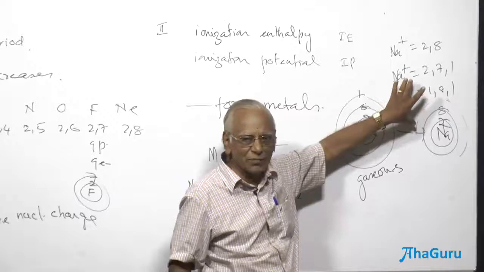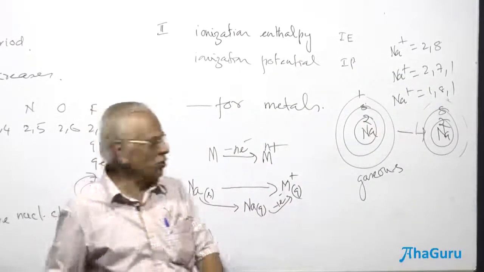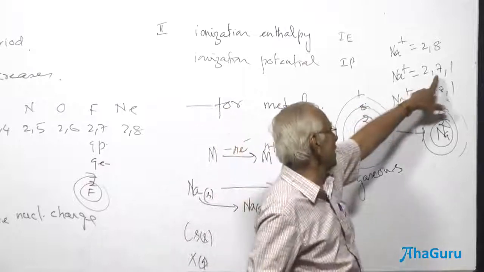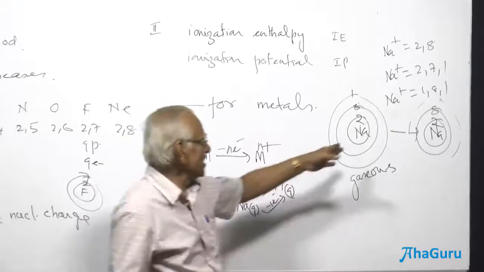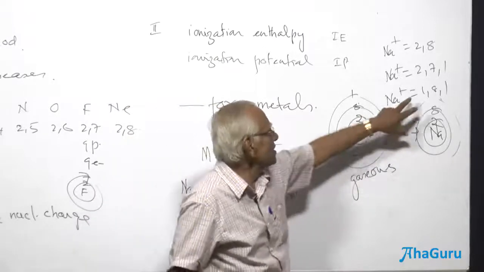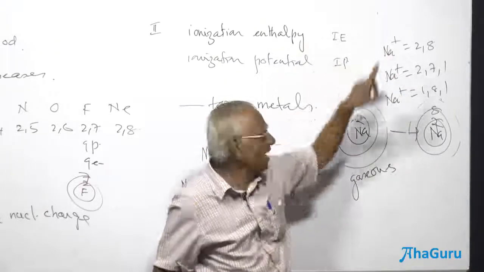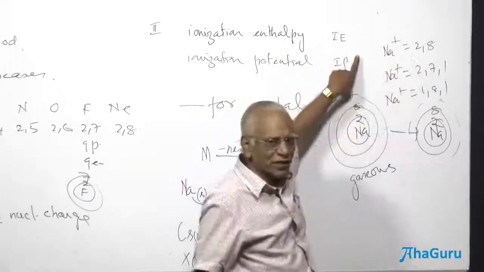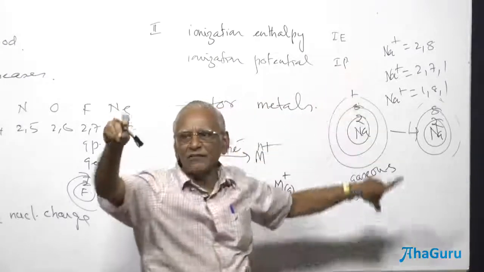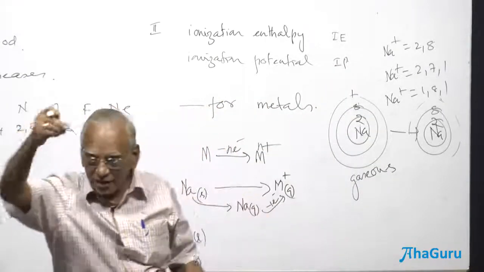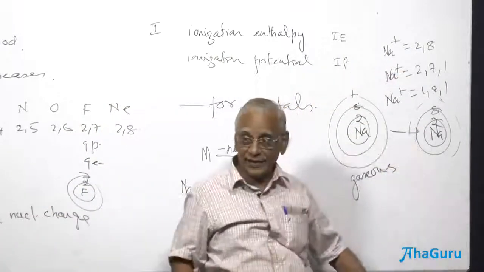Why should it not be possible? Raise your hand. Why should it not be possible for me to remove an electron from the second level, or from the first level? The electron much closer to the nucleus is more tightly attracted, then the next shell, then the next shell. Attraction towards that particular electron is going to be the least. Normally when you supply the energy, the electron which is least attracted to the nucleus is going to be removed. Therefore, that is what happens in reality also.